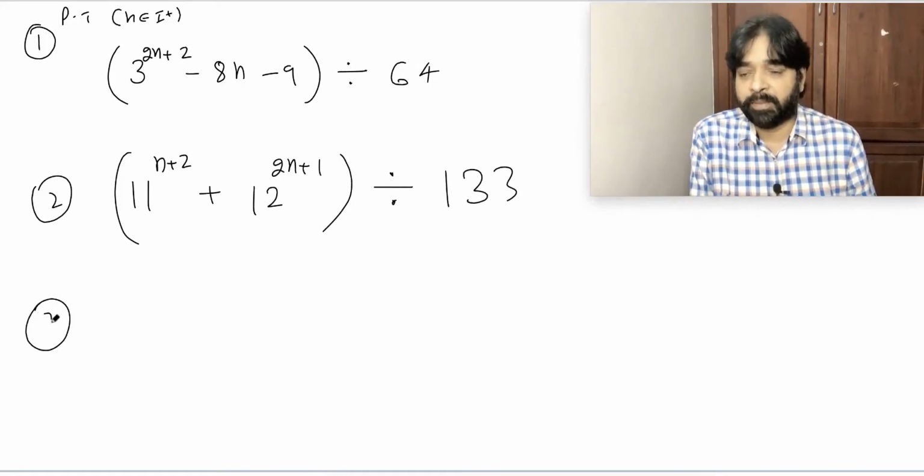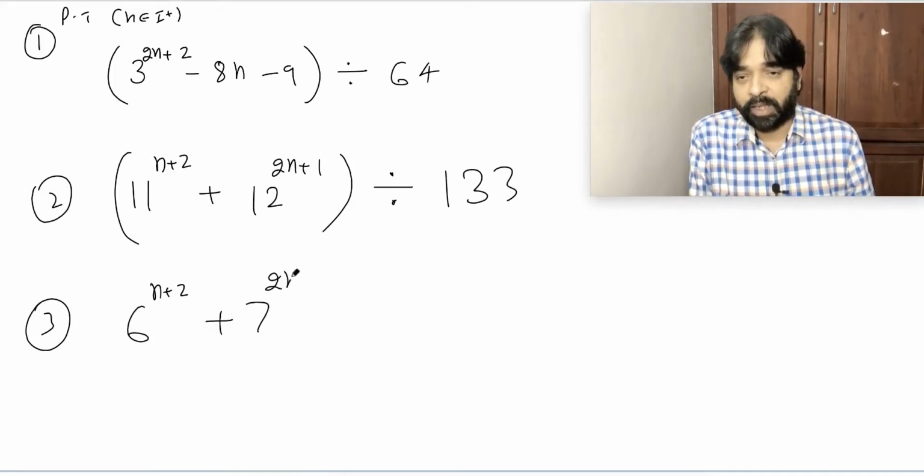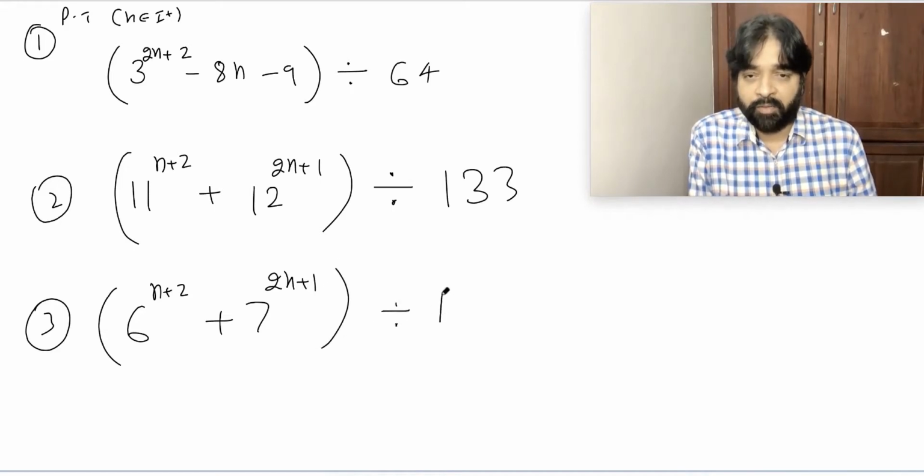It's a good question. Please break your head with the question. Don't give up. Third, prove that 6 power n plus 2 plus 7 power 2n plus 1 is divisible by 43.